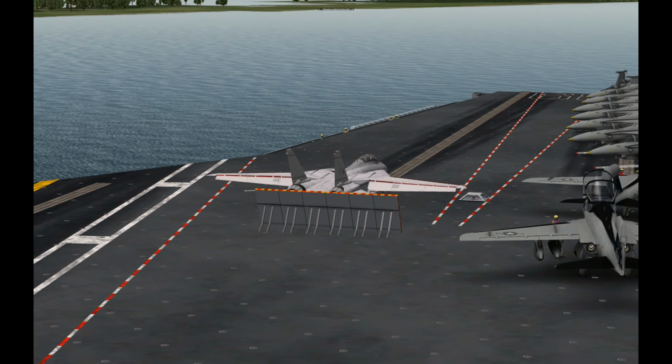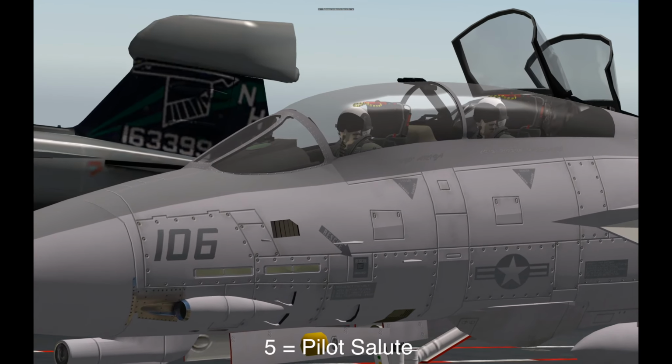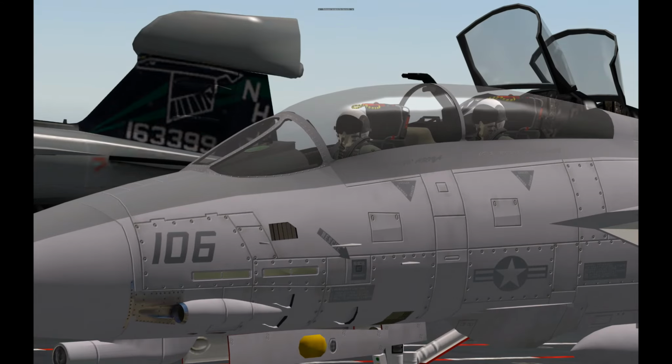Complete the takeoff checks, run your engines up to mil, do a complete wipeout, salute the catapult officer, and release the brakes to launch.